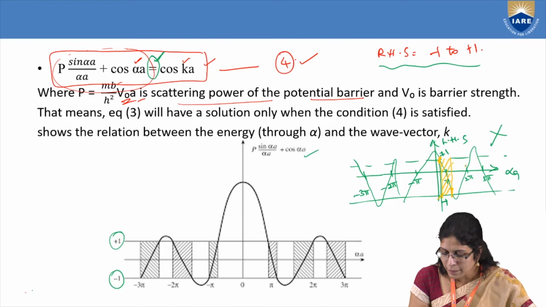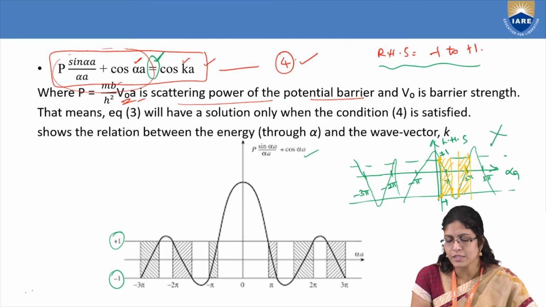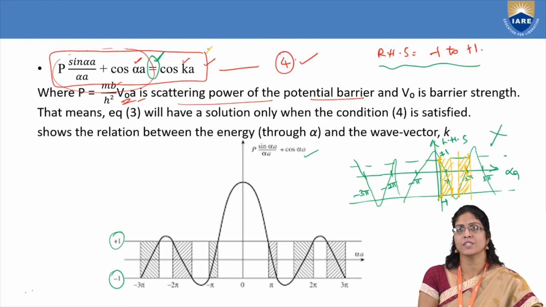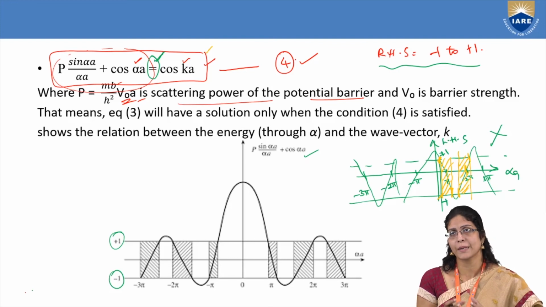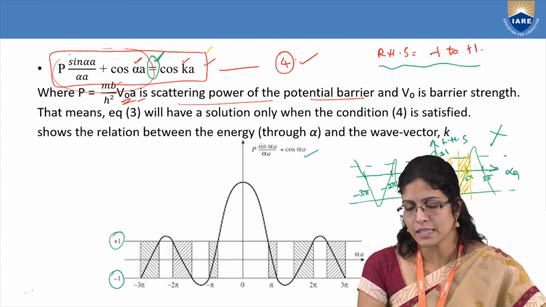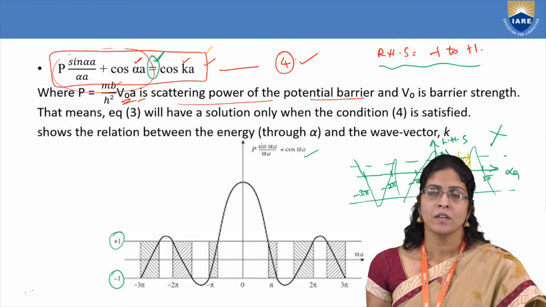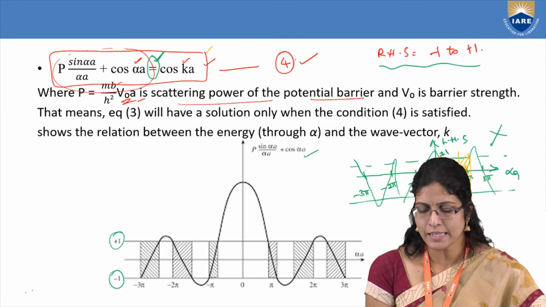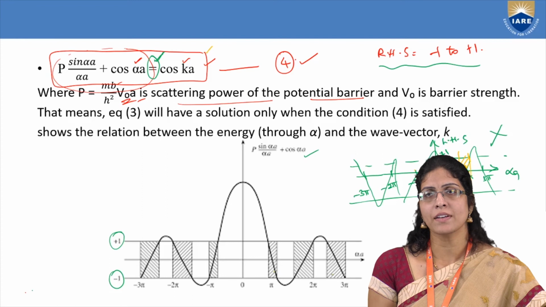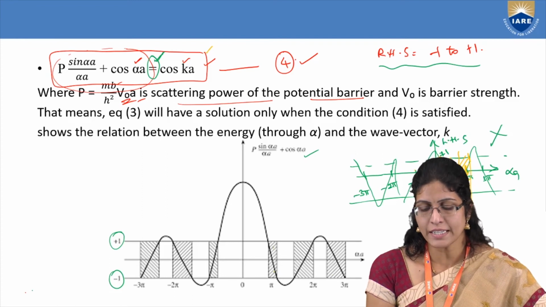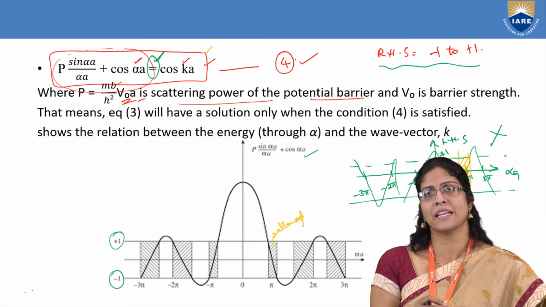The same at 2 pi. There is here and here. If you draw with your scale, you can find an area which is satisfying this condition, which is fitting between minus 1 and plus 1. The same you can see on either side for different values of alpha a. And you can see that as alpha a increases, the allowed energy levels increase. Why am I calling these shaded regions the allowed energy levels? These are allowed because they are satisfying this minus 1 to plus 1.